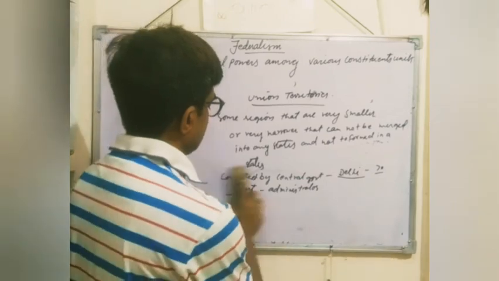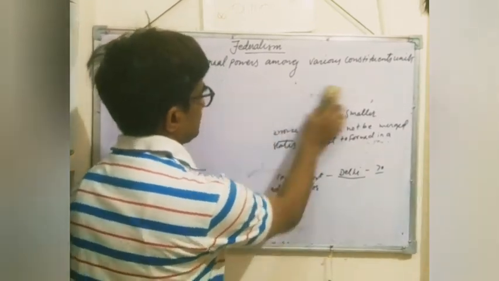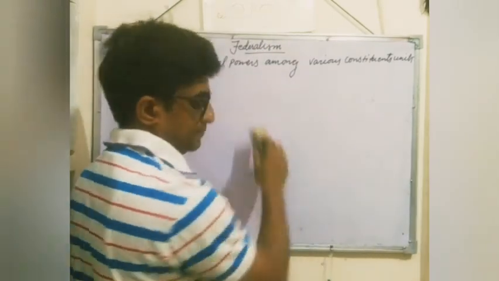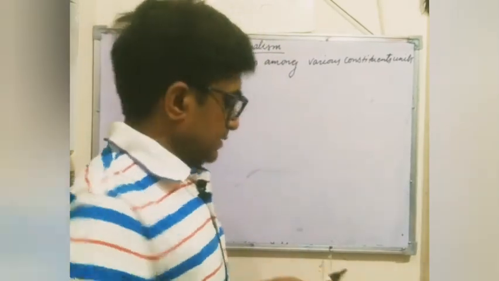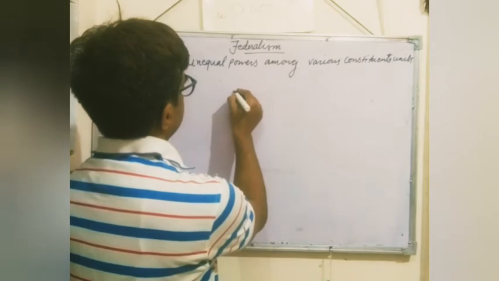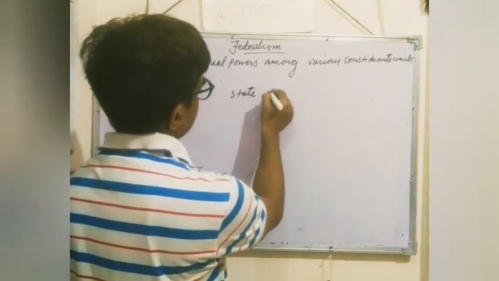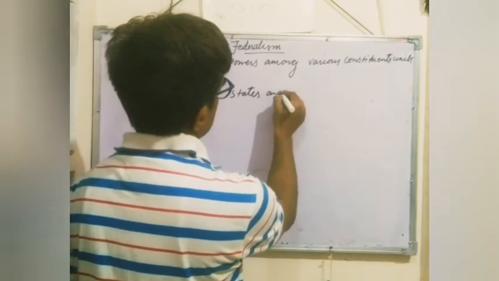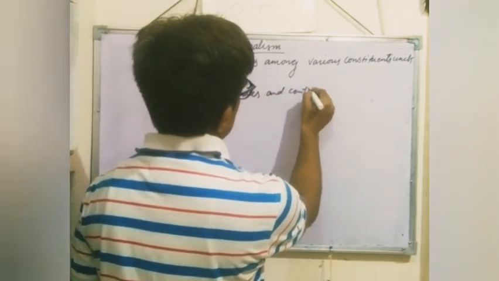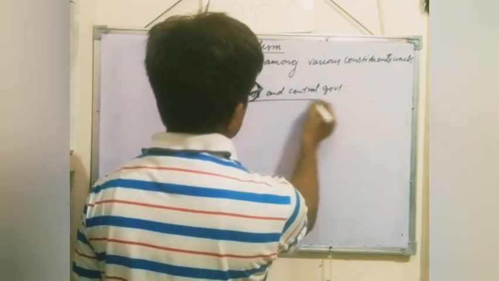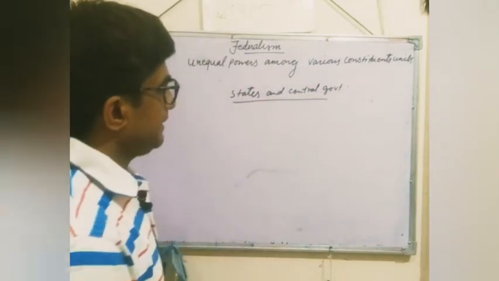Our last topic is the states and the central government. What is the relation between the states and the central government?